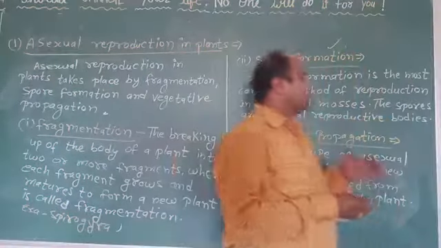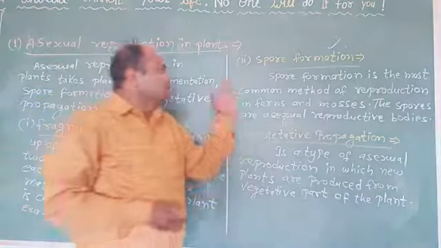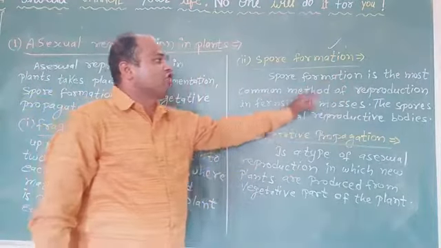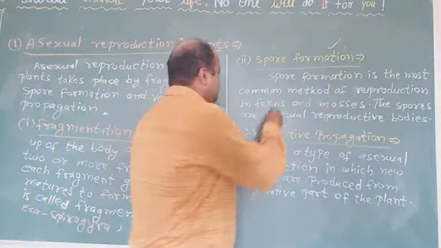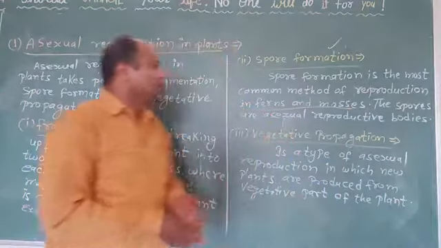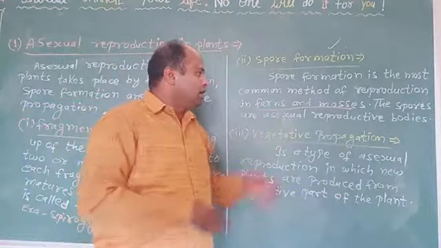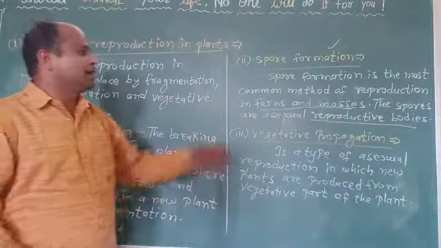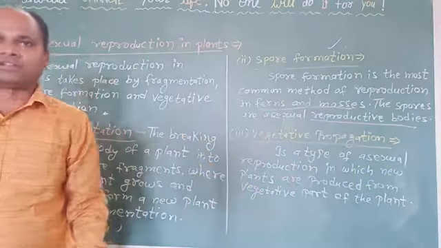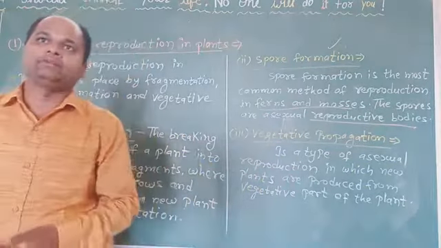The second type of asexual reproduction in plants is spore formation. Spore formation is the most common method of reproduction in ferns and mosses. The spores are asexual reproductive bodies.